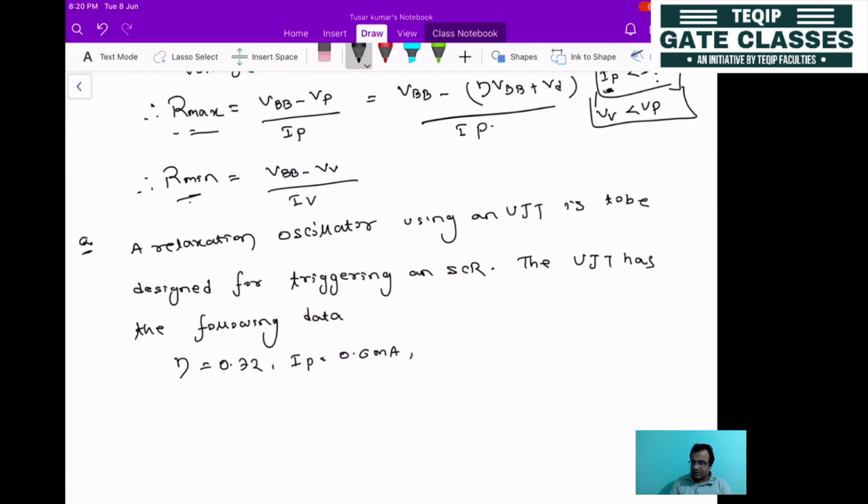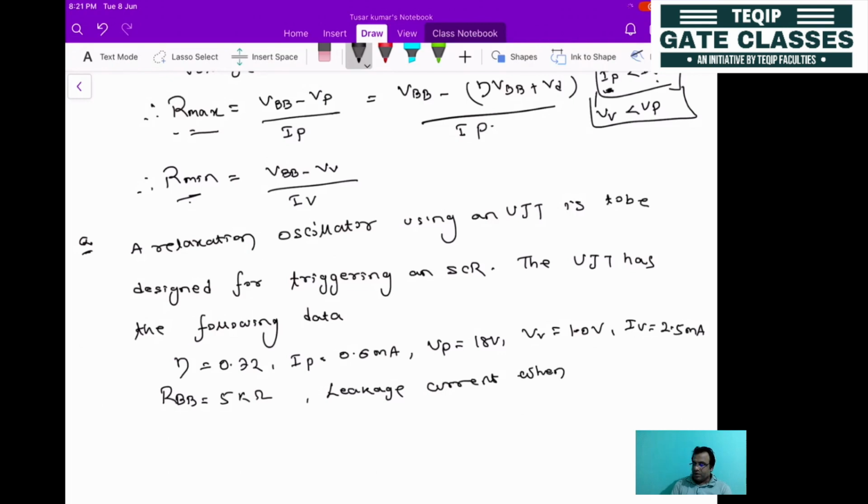Peak point voltage is about 18 volt. Valley point voltage is 1 volt. Valley point current is 2.5 milliampere. RBB is given as 5 kilo ohm. Then the normal leakage current, that is the leakage current when the emitter is open.